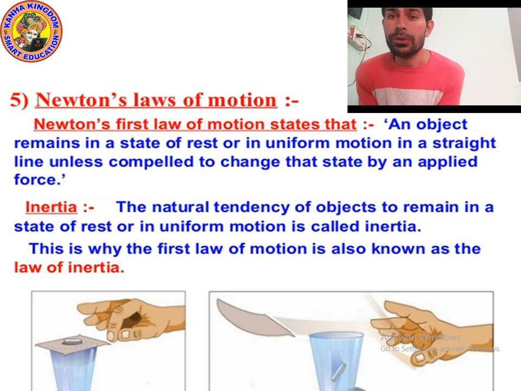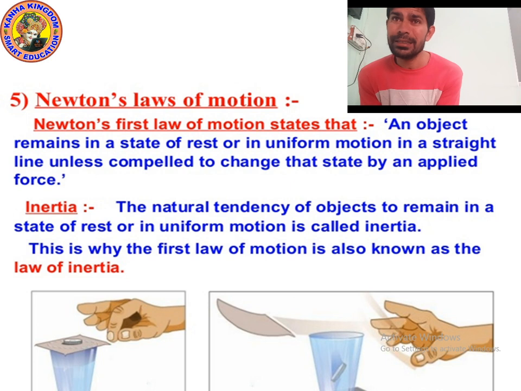Yes, because of inertia the object will try to remain at rest or it will try to remain in motion. For example, as you can see in the picture, take a glass, put a small cardboard on the glass, and put a coin on it. So the coin is at rest position. So the coin will try to maintain its tendency.